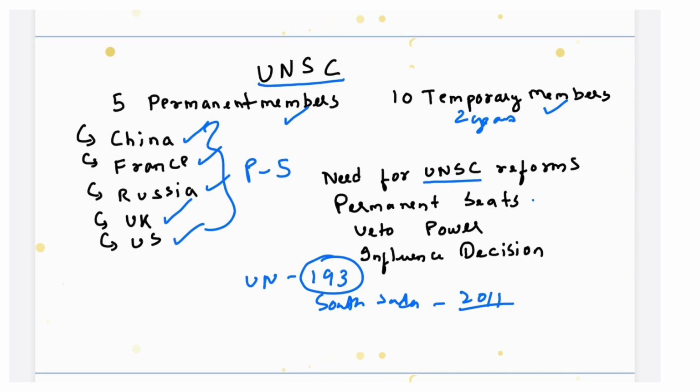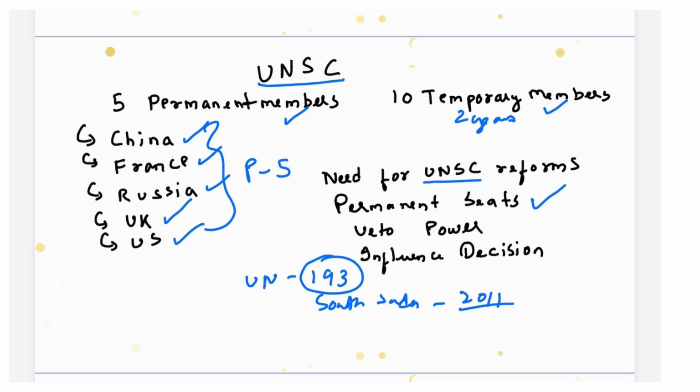And on top of that, the P5 nations hold the seat indefinitely without the need for re-election. This grants them a permanent and influential role in shaping international security policies and decisions. So how can a group of 5 nations manage the affairs of 193 countries? It is not a fair division at all. So this is one of the issues, that is the permanent seats for the United Nations Security Council.